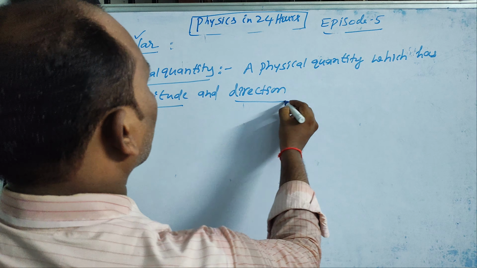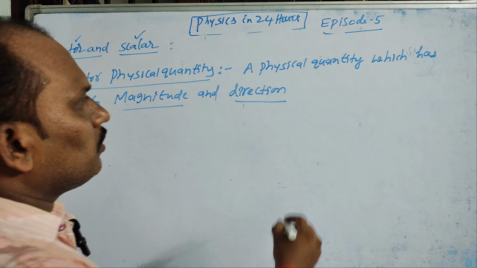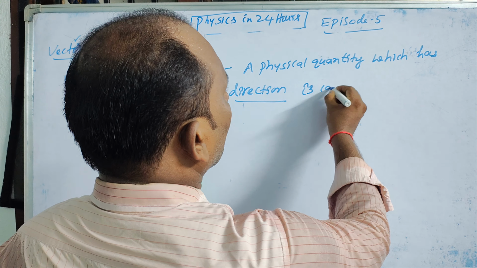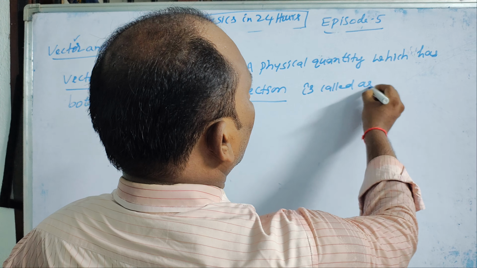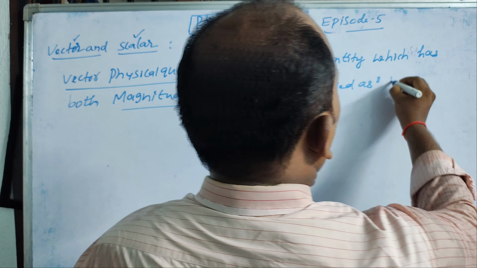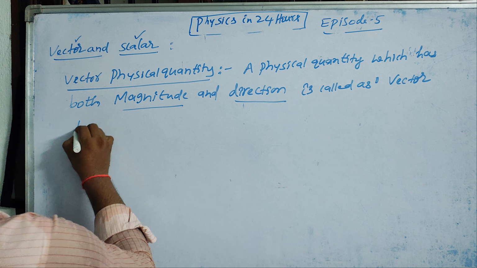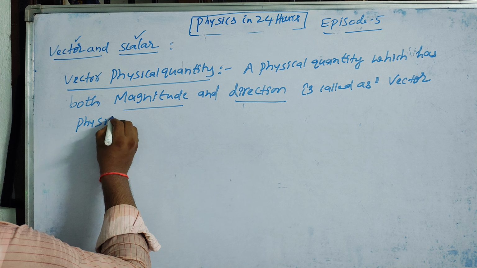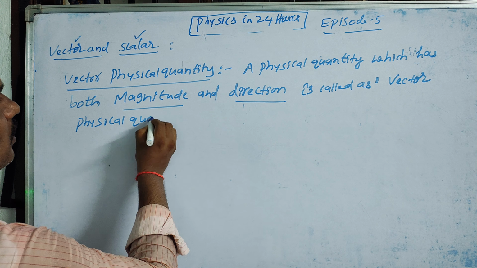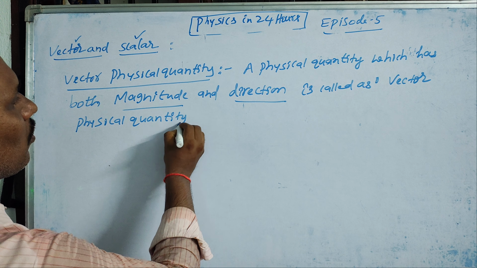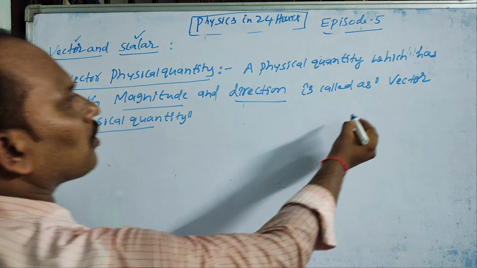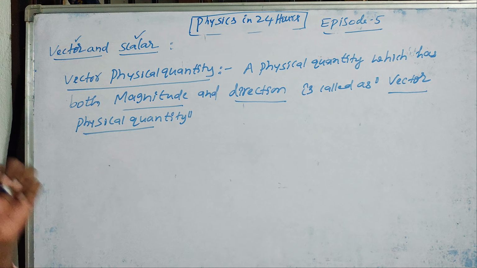That is called a vector physical quantity.